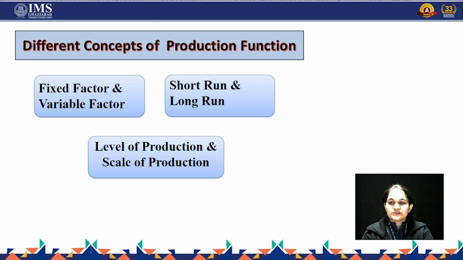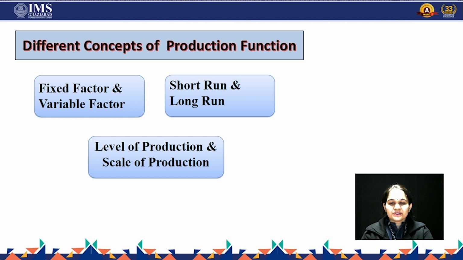If we talk about the other, that is the variable factor, that means in production there are certain inputs that vary according to the situation or circumstances. For example, at the time of Christmas or New Year, there might be a large demand for bakery items rather than on usual days. So I might increase my labor accordingly. So that is a variable factor. That means I can change my inputs according to the situation.